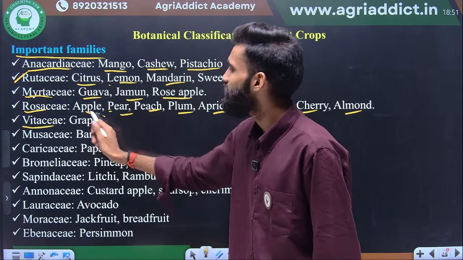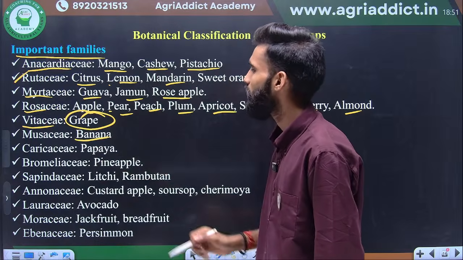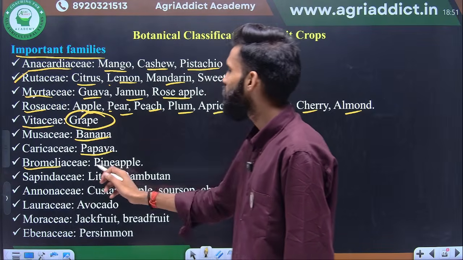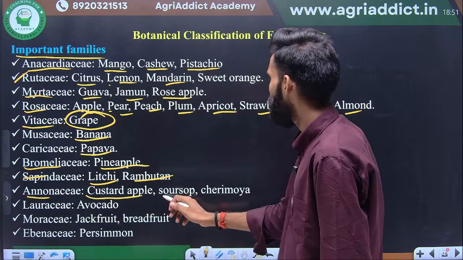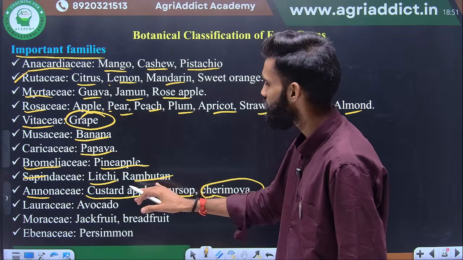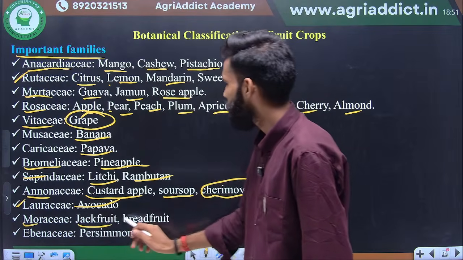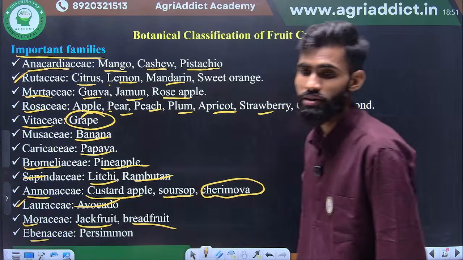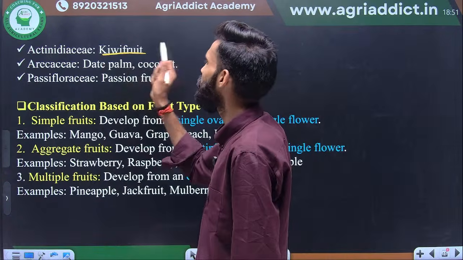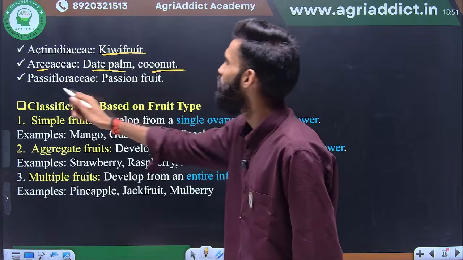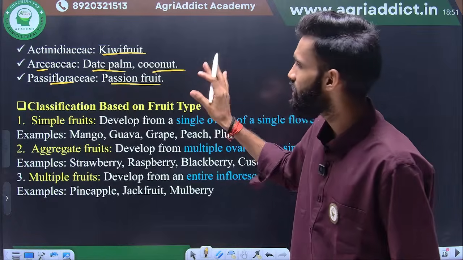Next one is Vitaceae, where grapes are there. And next is Musaceae, as you know, banana. Caricaceae is papaya, Bromeliaceae is pineapple, Sapindaceae is lychee and rambutan, Annonaceae is custard apple, soursop, cherimoya. These all come under the Annona section. Okay. Lauraceae is avocado, Moraceae is jackfruit, breadfruit, Ebenaceae is persimmon. This is the only thing you should mug up in your mind. Okay. Actinidiaceae is kiwi fruit, Arecaceae is date palm, coconut, Passifloraceae is passion fruit. These are some example families and their example fruit crops.